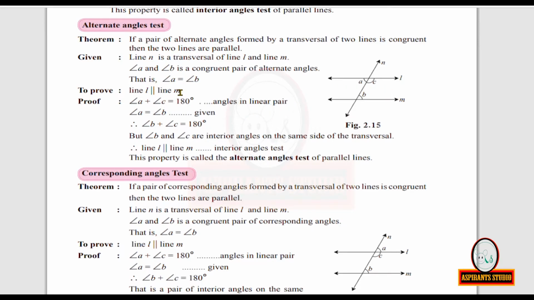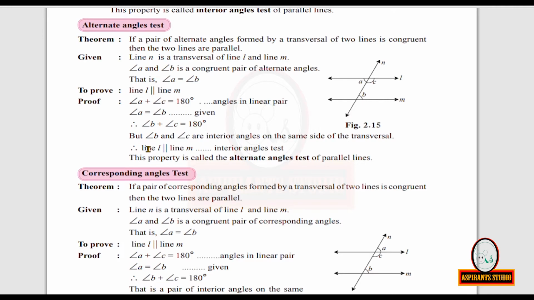You are given the measure of angle A is equal to the measure of angle B. So in the first equation, measure of angle A plus measure of angle C is equal to 180 degrees, instead of measure of angle A, you can replace it by measure of angle B. So the equation becomes measure of angle B plus measure of angle C is equal to 180 degrees.